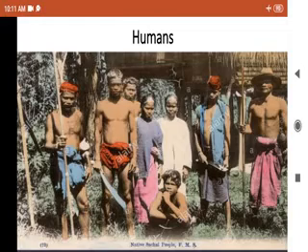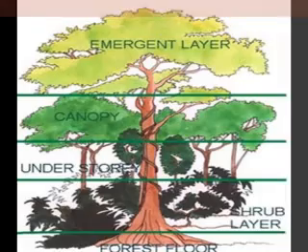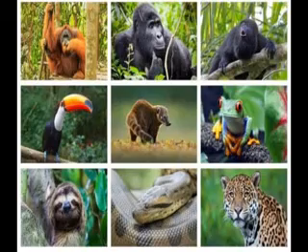Okay, next one is flora and fauna. So the different types of animals which are found in this particular area, that is the equatorial region.